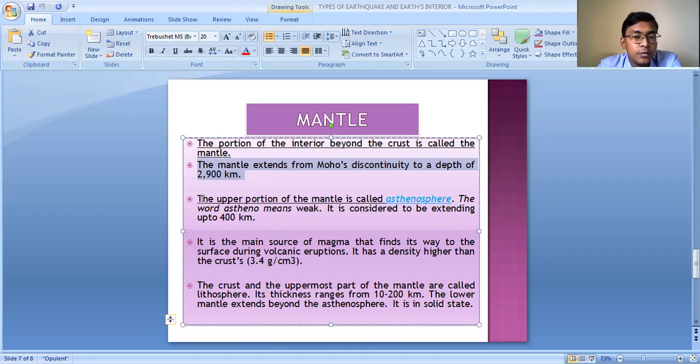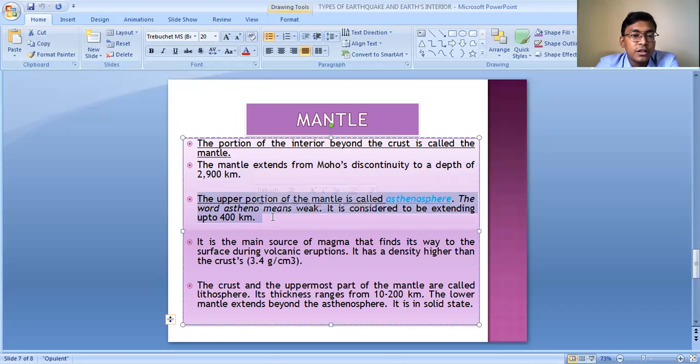that is up to 400 kilometers. From the Moho's discontinuity till 400 kilometers, it is known as the asthenosphere. The word astheno basically means weak. The uppermost part of the mantle up to a depth of 400 kilometers is known as the asthenosphere, and it is believed that molten magma can be found only in this asthenosphere.